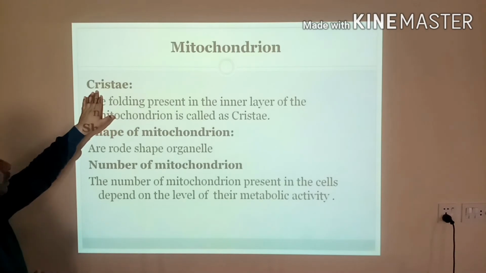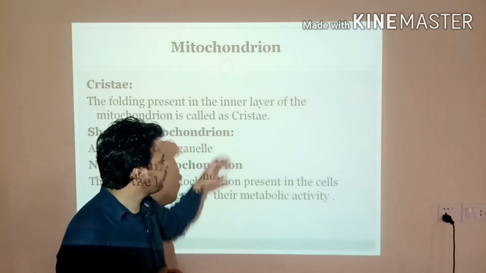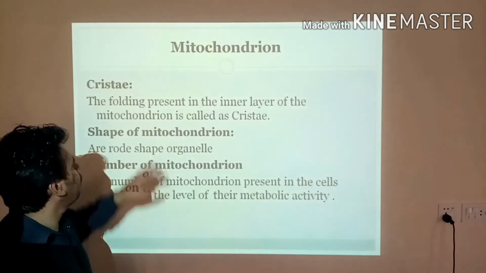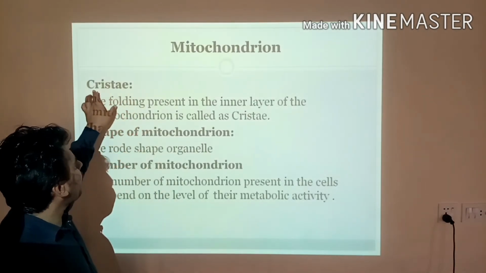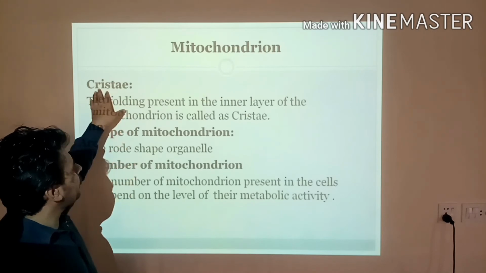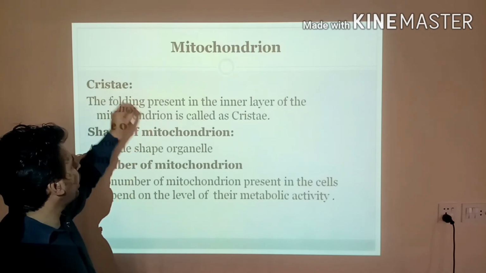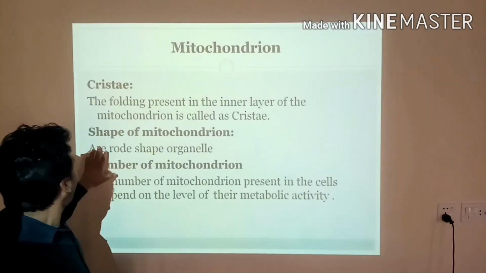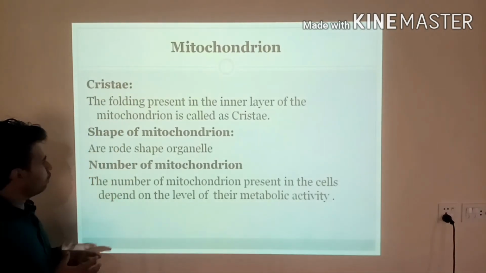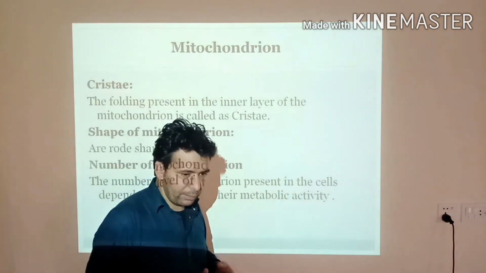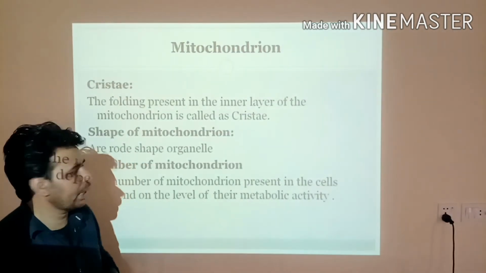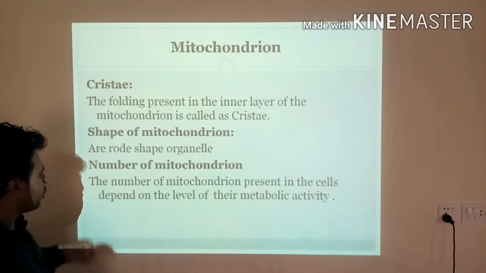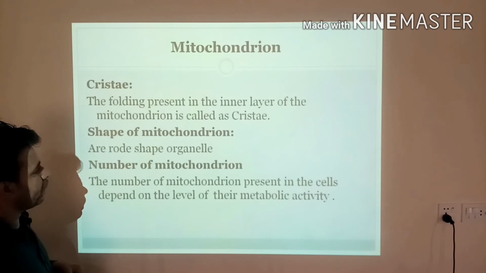Now here, Cristae. I already explained this from the picture: the folded parts which you see in the picture are Cristae. And in these Cristae, the electron transport chain takes place. Now, the shape of mitochondria. The shape of mitochondria can be different. It may be oval, it may be round, or granular in shape. So it may be different in shape and in different species.